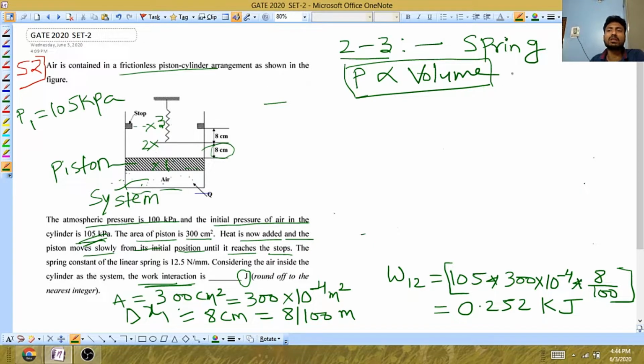So basically it is a linear trend. It is not necessary that the line will start from 0, but it will have some intercept.